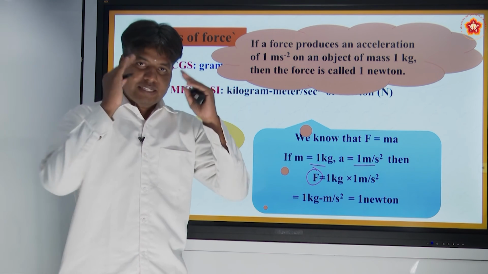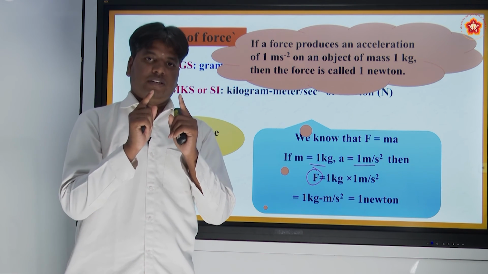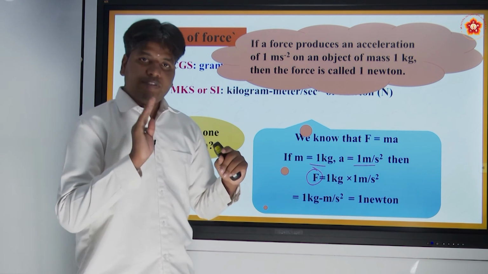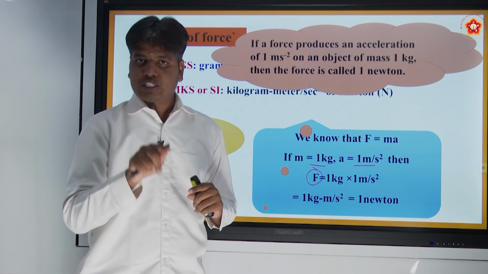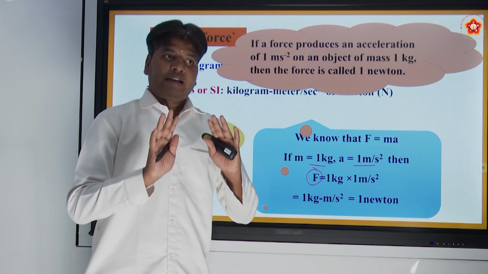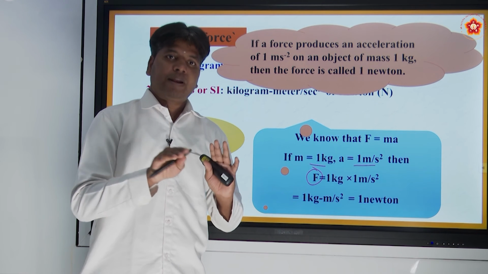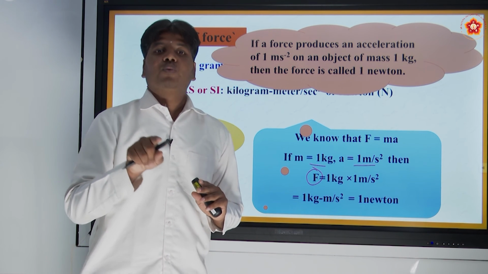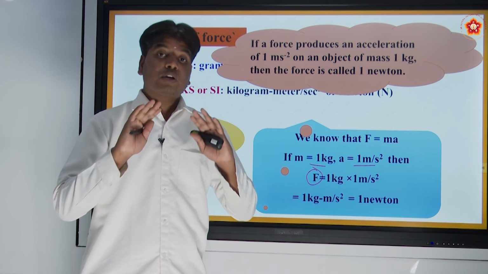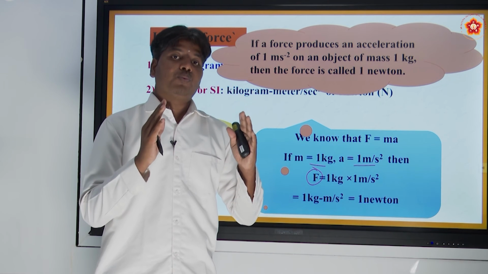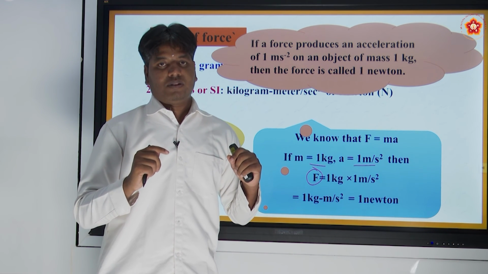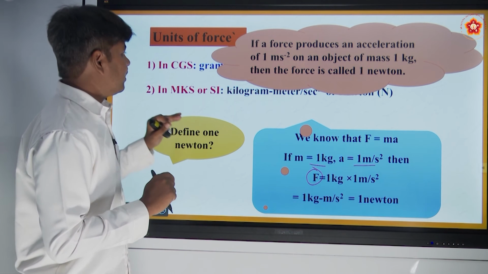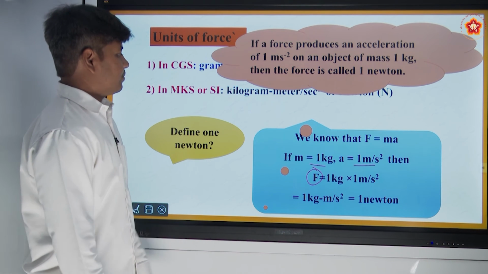To imagine the quantity of 1 Newton, we define that if a body of mass 1 kg is moving with 1 meter per second square acceleration, the force being applied on the body is 1 Newton. That is the quantity to imagine how 1 Newton is perceived. Okay, this is about the units of force.